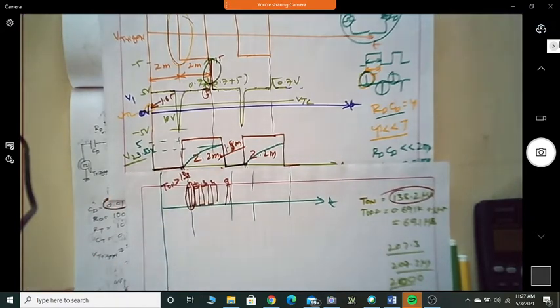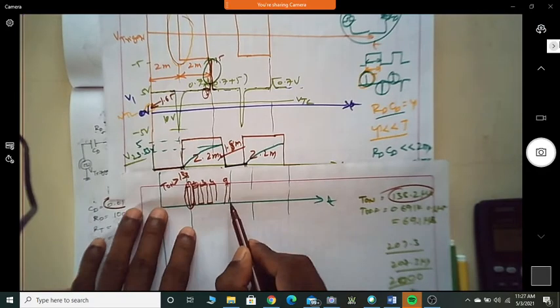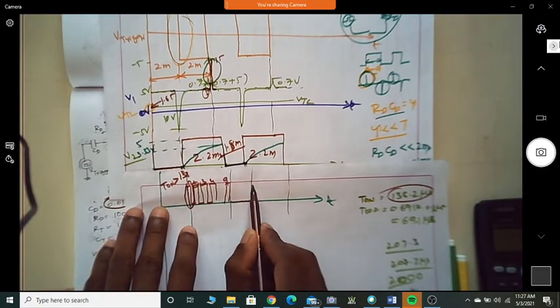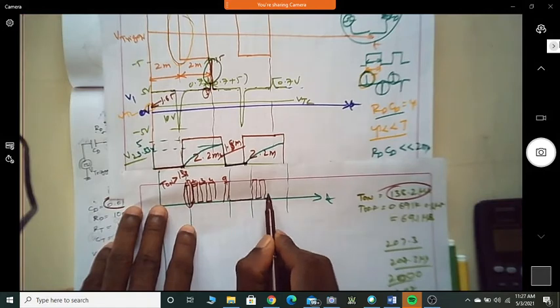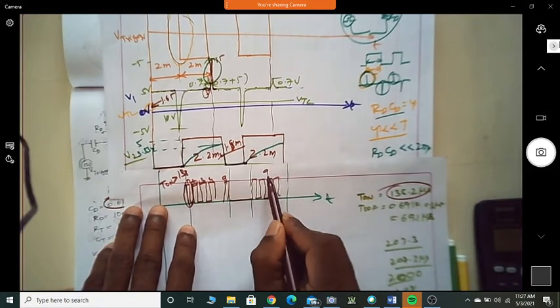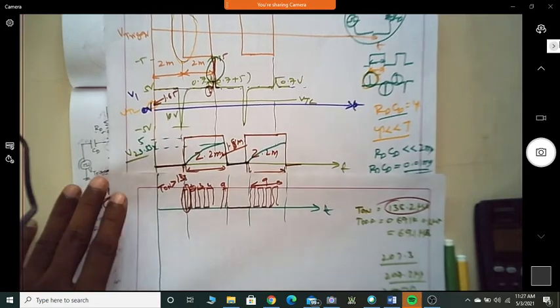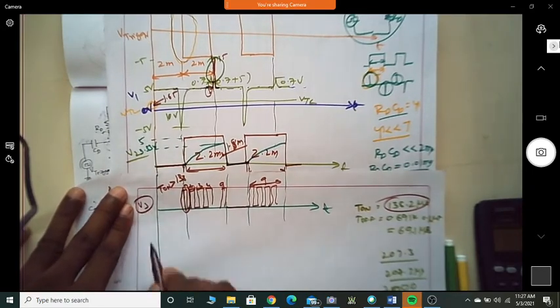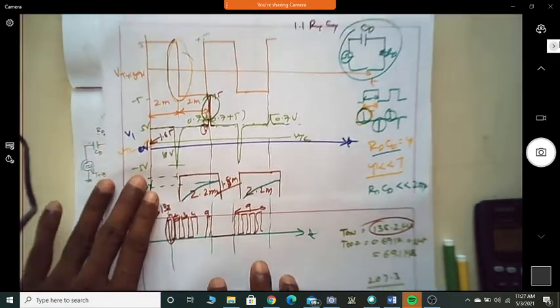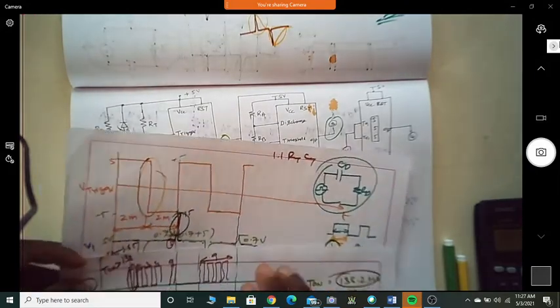Perfect. And for the remaining 1.8 milliseconds, it is 0. It continues. See here? So you're going to have 9 such pulses. I hope all of you will agree with that. This will happen. So this is V3. Correct?